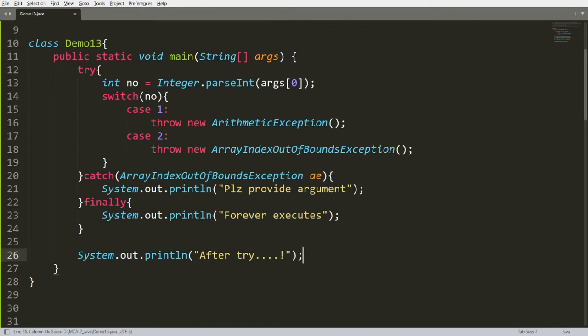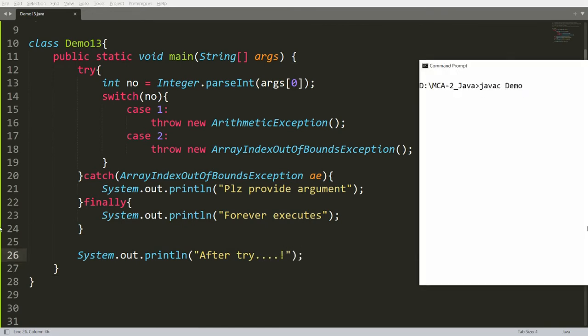Now you can save this. Now you can compile this program demo13.java and you can run this Java demo 13.